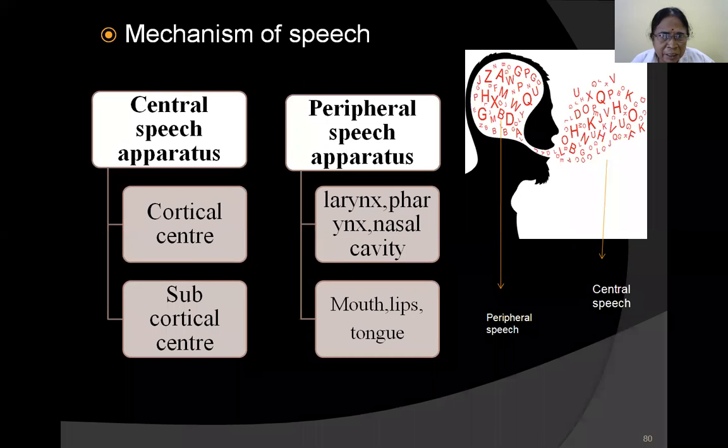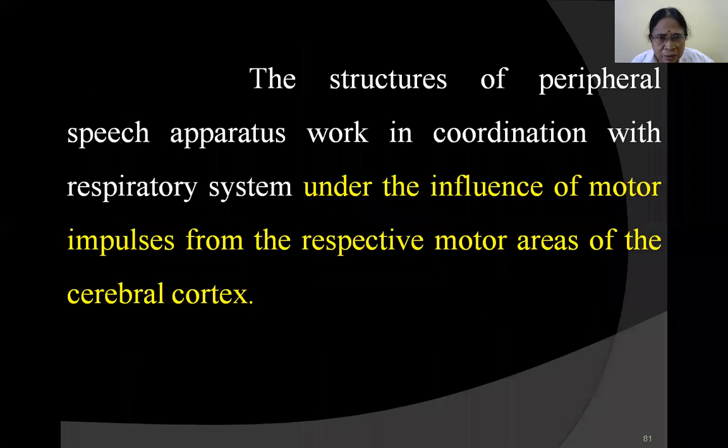I am talking about the mechanism of speech: two types, central speech and peripheral speech apparatus. Speech is the coordinated effort of these two apparatus, the cortical centers and subcortical centers when coming to the CNS part, and the peripheral larynx, pharynx, nasal cavity, vocal cords, mouth, lips and so on. The peripheral speech apparatus coordinates with the respiratory system, and it is controlled by the central speech apparatus. They work in coordination, and respiratory system coordination is very necessary.